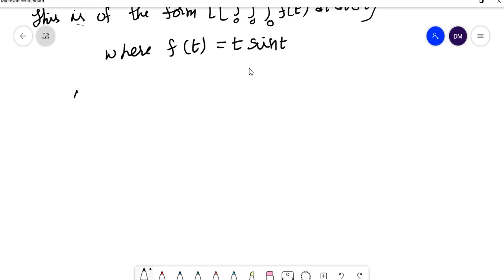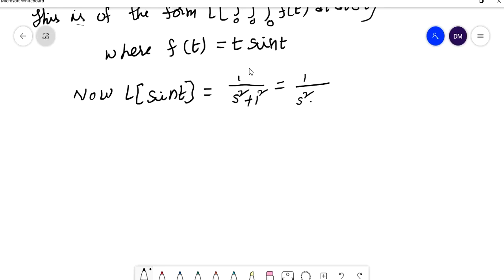First I can write the L of sin t value. The Laplace transform of sin t, where a is 1, is 1 by s square plus a square, which means 1 square, so it is nothing but 1 by s square plus 1. Now I can find L of f of t.